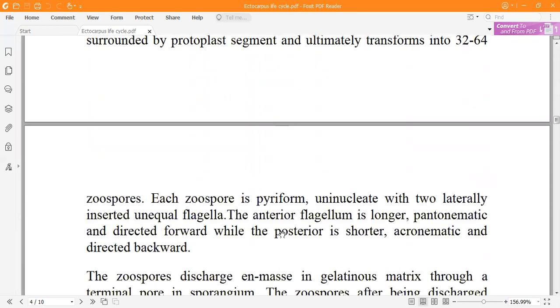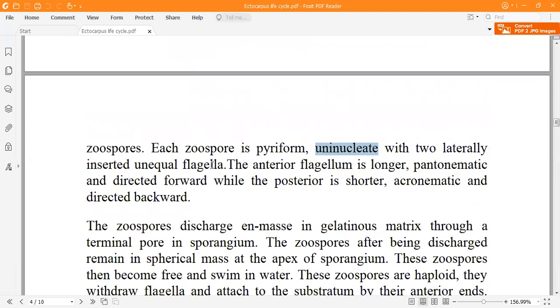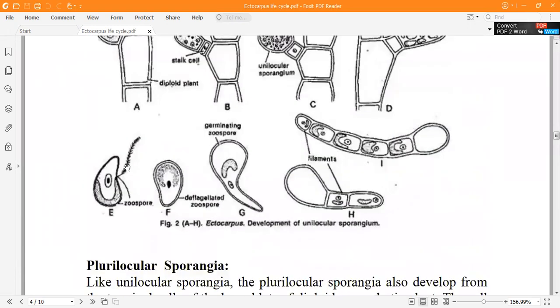Fine. Then each zoospore is pyriform. Now, what is the meaning of pyriform? That is almond shaped, uninucleate, and with two laterally inserted unequal flagella. The anterior flagellum is longer and pantonematic, of the tinsel type, and is directed forward, while the posterior is shorter and acronematic, of the whiplash type, and is directed backward. Let's see the structure of the zoospore. Here you can see the zoospore is pyriform, a little like an almond.